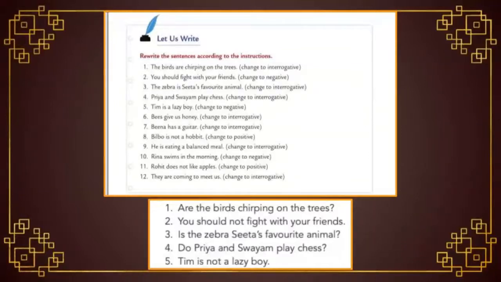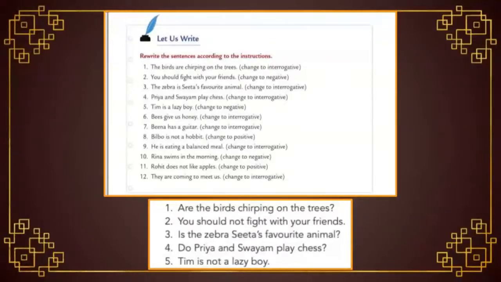Let's move to the third one. The zebra is Sita's favorite animal. Change to interrogative. Interrogative means to make a question. So what we have done to the first one, we moved a verb before the subject. The same thing we are going to do for third one also. Is the zebra Sita's favorite animal? The verb is. Put a question mark.